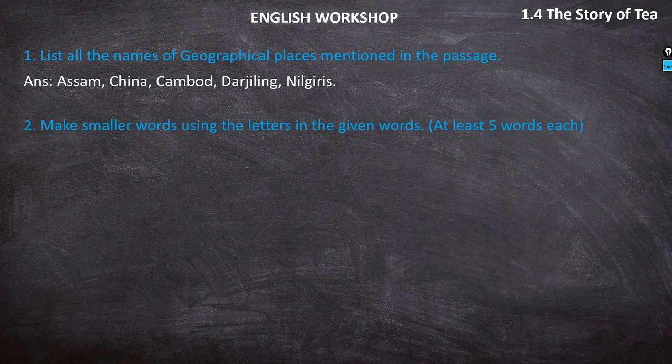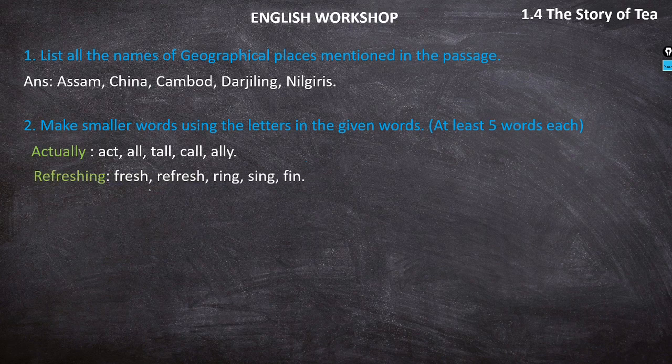Second question: make smaller words using the letters in the given words, at least 5 words each. Actually: act, all, tall, alley. Refreshing: fresh, refresh, ring, sing, and twin. Immediately: dial, eat, die, mat, date.